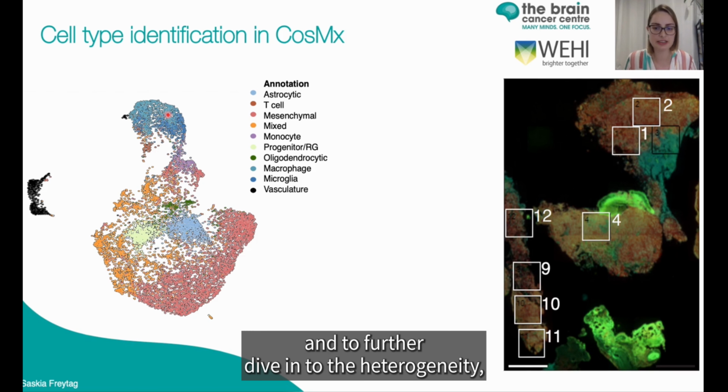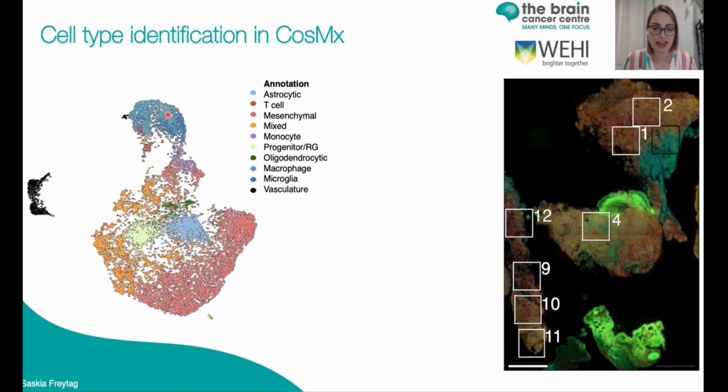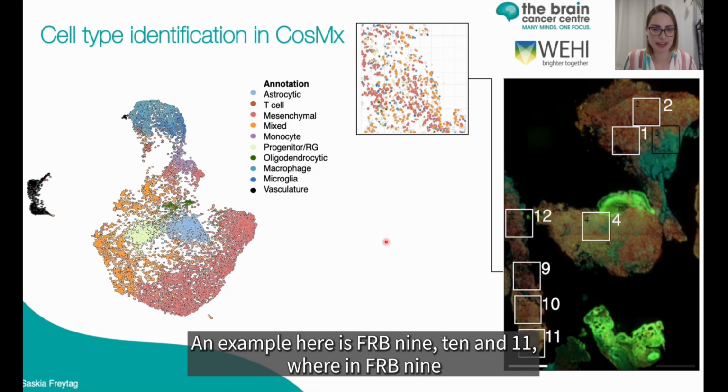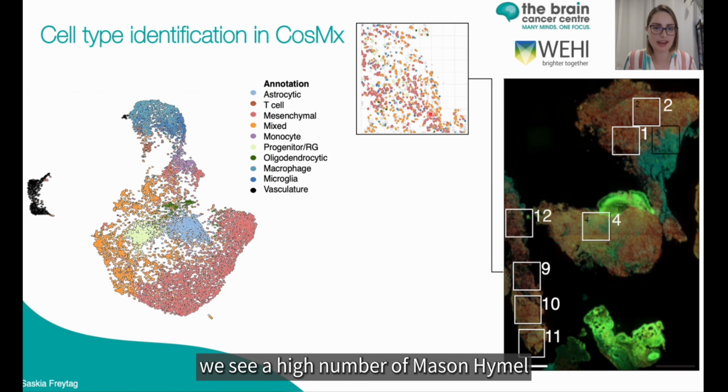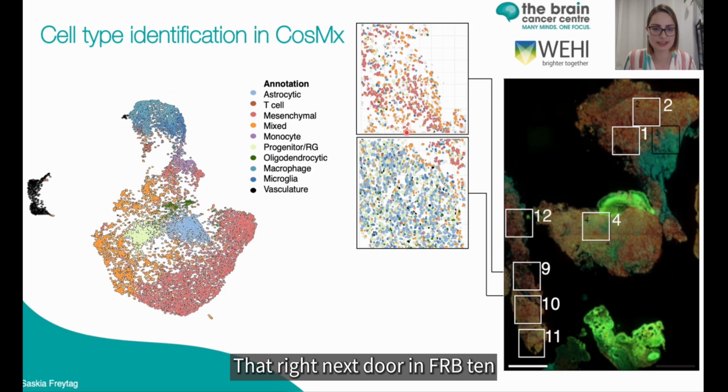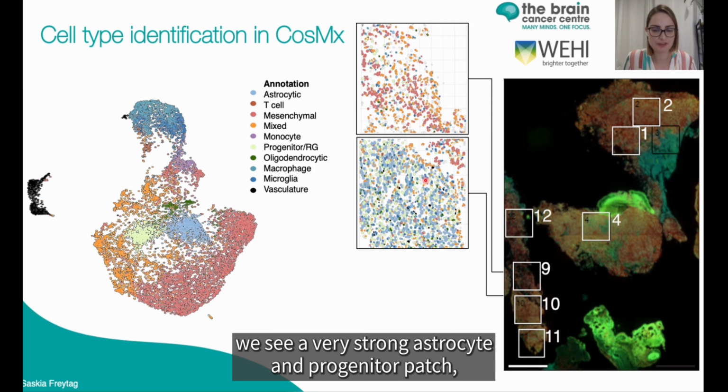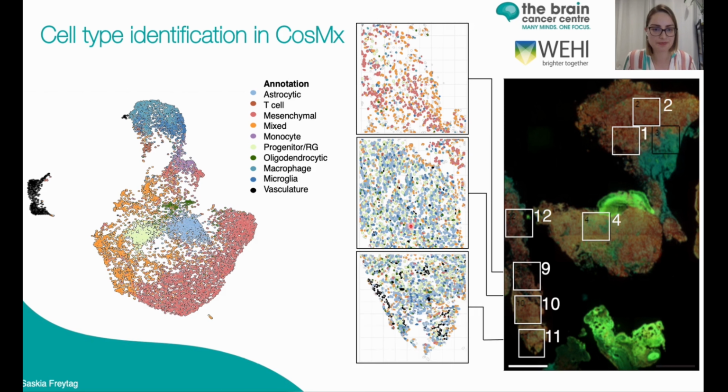And to further dive into the spatial heterogeneity that we could find, an example here is FOV 9, 10, and 11, where in FOV 9 we see a high number of mesenchymal cells in a patch together, but right next door in FOV 10 we see a very strong astrocytic and progenitor patch.